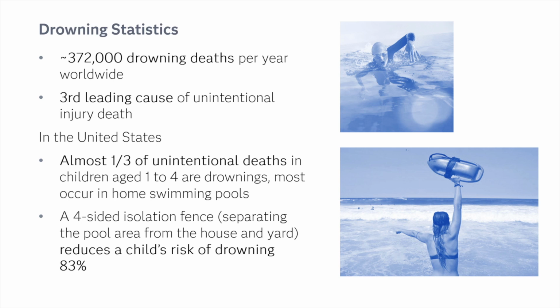You may not realize that there are about 370,000 drowning deaths a year worldwide, and it's the third leading cause of unintentional injury death. And in the U.S., almost a third of those unintentional deaths in children aged 1 to 4 are drownings. These commonly occur in home swimming pools. Another great thing to know is that a 4-sided isolation fence that separates the pool area from the house and the yard reduces a child's risk of drowning 83%.